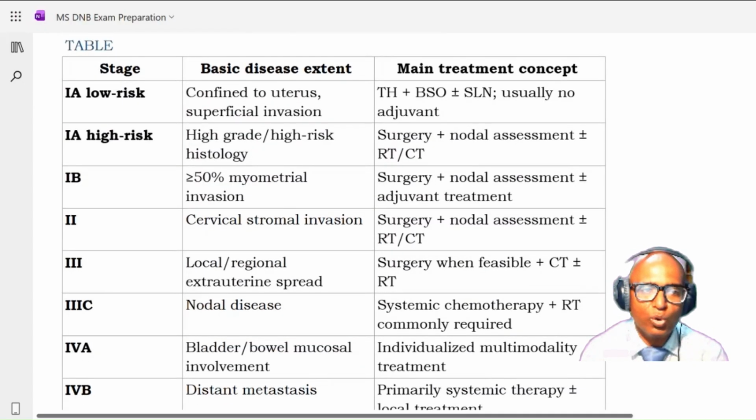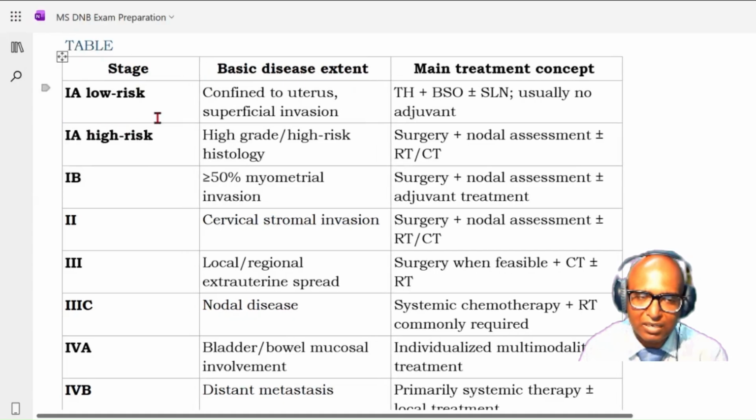Stage 1A, which is low risk, where disease is confined to the uterus and invasion is very superficial, you go for surgical treatment, EH plus BSO, and go for lymph node sampling. Usually no adjuvant treatment is required if you are dealing with 1A low risk. Okay, so this is actually the older classification we have taken, because the management is okay with the older classification. That is fine. Okay, so high grade and high risk histology, here you will go ahead with the surgery plus nodal assessment and radio and chemotherapy. Then 1B, okay, where more than 50% myometrial invasion is there: surgery plus nodal assessment plus minus adjuvant treatment.